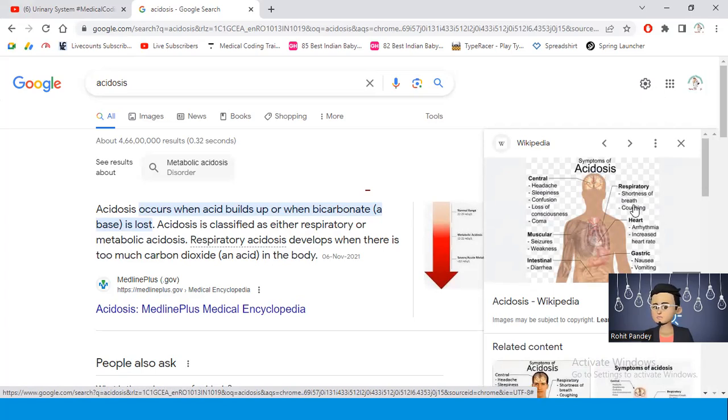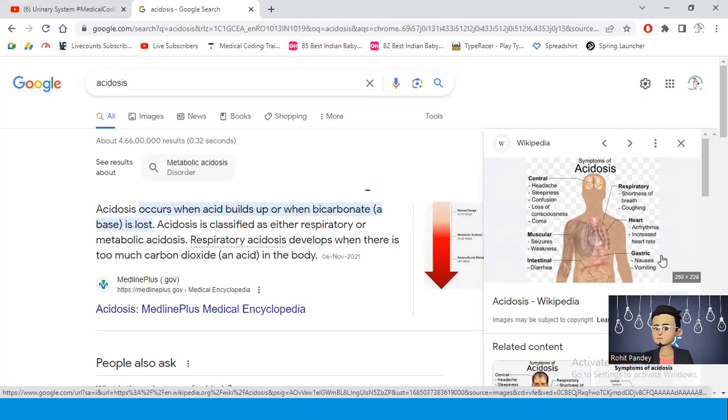Respiratory acidosis: shortness of breath and coughing. Heart: arrhythmia, increased heart rate. Gastric: nausea and vomiting. Intestinal: diarrhea. Muscular: seizure and weakness.